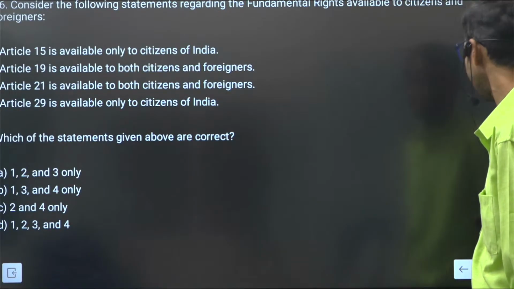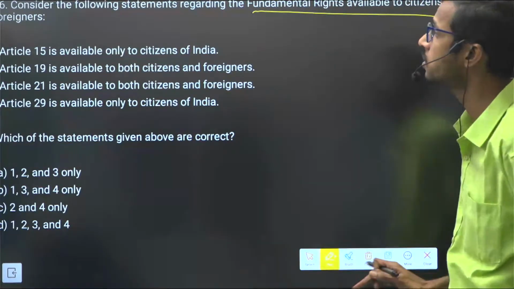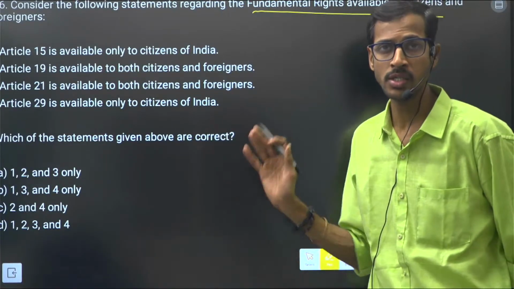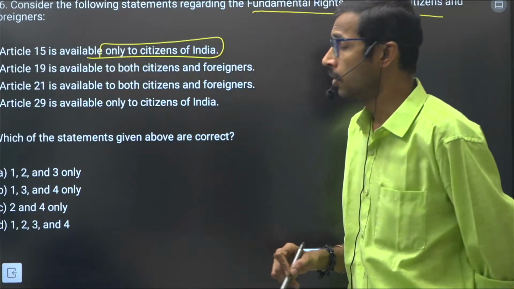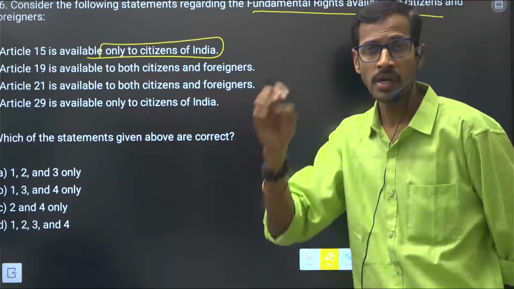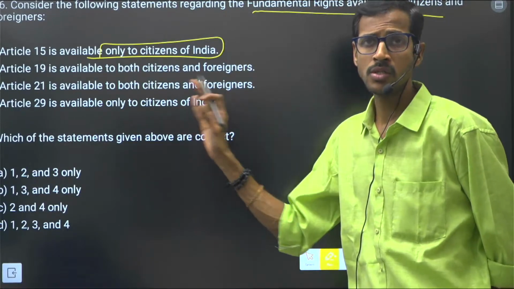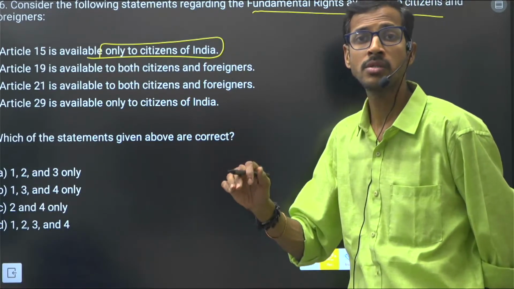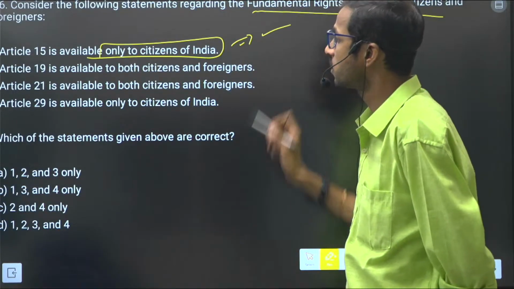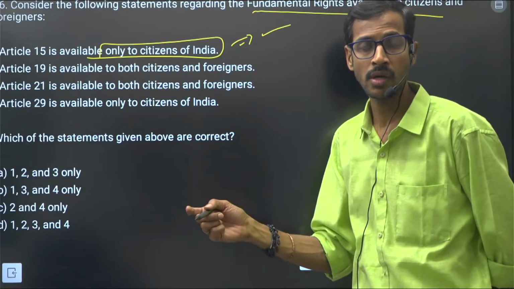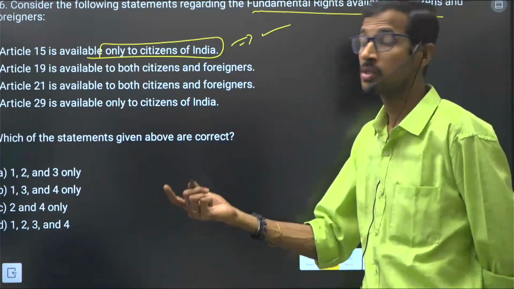Next. Consider the following statements regarding the fundamental rights available to citizens and foreigners. Very interesting and very important. Article 15 is available only to citizens of India. Is it correct? Article 14 is right to equality, right? Equality right only. But Article 15 is right against discrimination, right? So the state shall not discriminate against any citizen of India on the grounds of religion, caste, sex, or place of birth, race, etc.